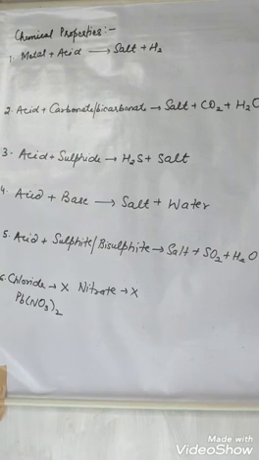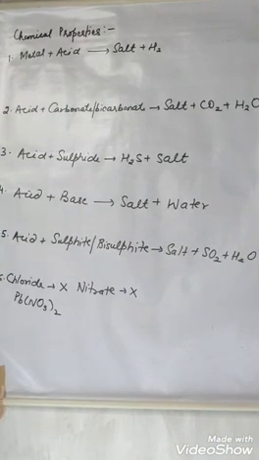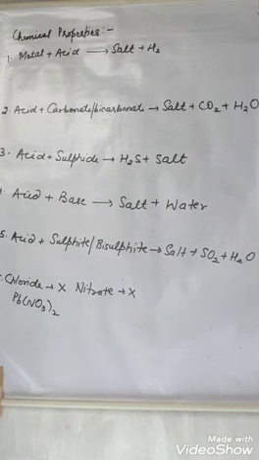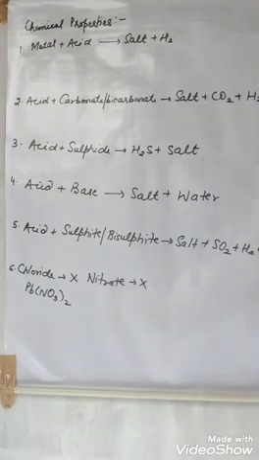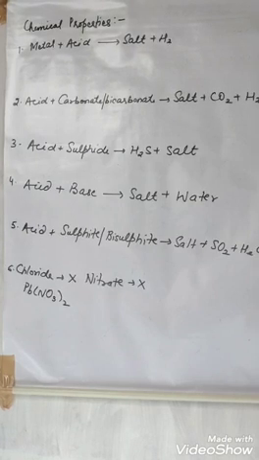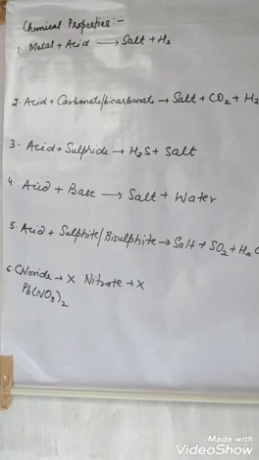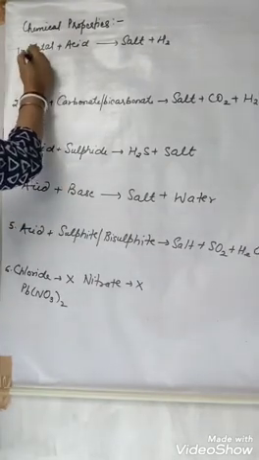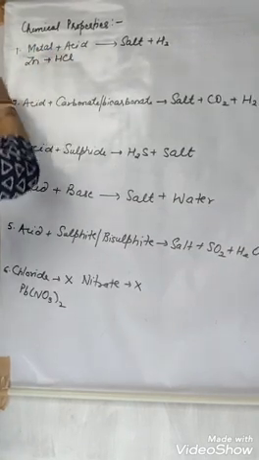First one, metal and acid. Any reactive metal. Metal activity series, I hope everyone knows: potassium, sodium, calcium, magnesium, aluminium, zinc, iron, tin, lead, hydrogen, copper, mercury, silver, gold, platinum. This is the whole metal activity series. I hope you have all learned it. Any metal above hydrogen, like zinc, can react with acid.